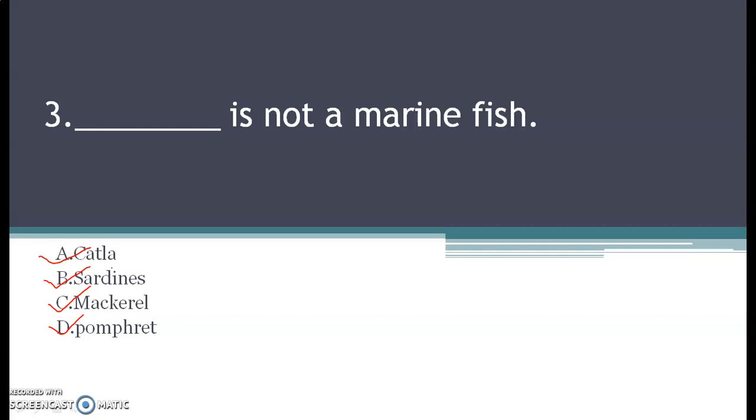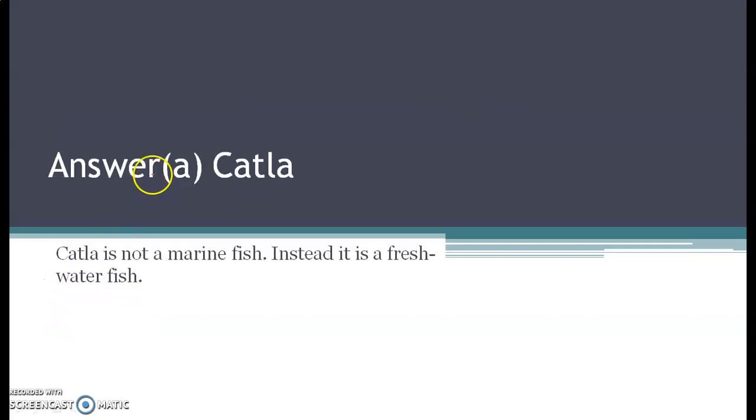Katla, sardines, mackerel and pomfret. And the correct answer for this question is option A, that is katla. See, katla is a variety, a species of fish, but it is not a marine fish. It is a freshwater fish. So keep this in mind that katla is not a marine fish, it is a freshwater fish.